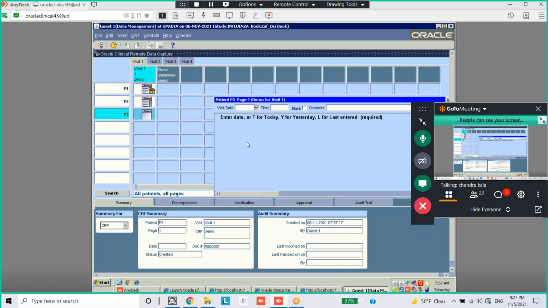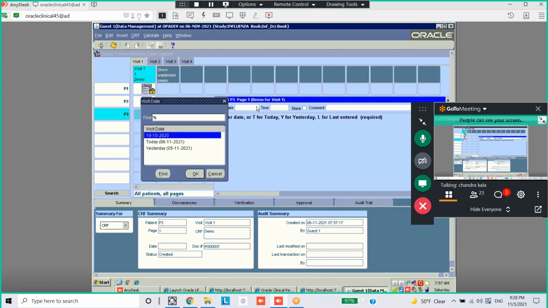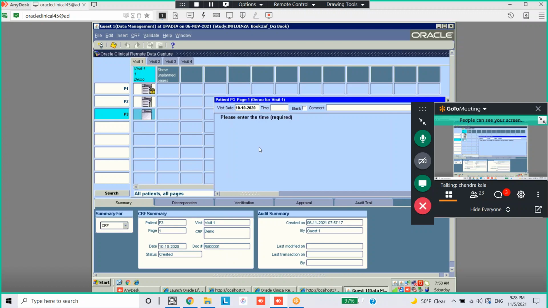Select the visit date from the drop down. No need to enter much of the header part here. It will not ask you to select the site, patient, investigator, all these. Only the date it will ask you to enter. That's all. Date and time, in case the time is required. Otherwise, time it will not ask.